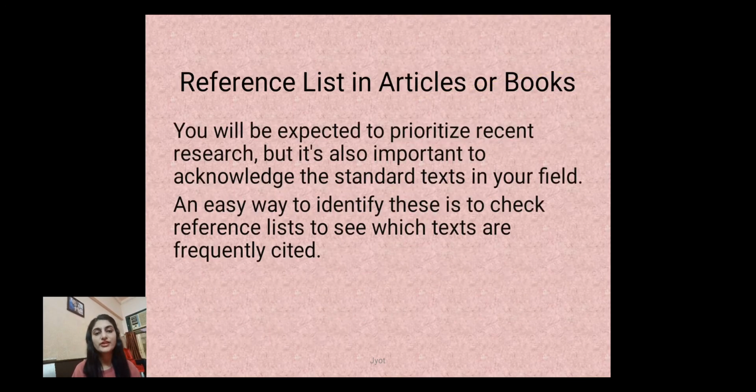Then another thing is the reference list in articles or books. You will be expected to prioritize recent research, but it's also important to acknowledge the standard texts in your field. An easy way to identify these is to check the reference list. Whenever you are introducing any topic, there are certain basic things or basic research which is already done, and most probably that will be in books, not in research journals. So for that you have to rely on books. So search for articles where you can get the reference to such kind of books.